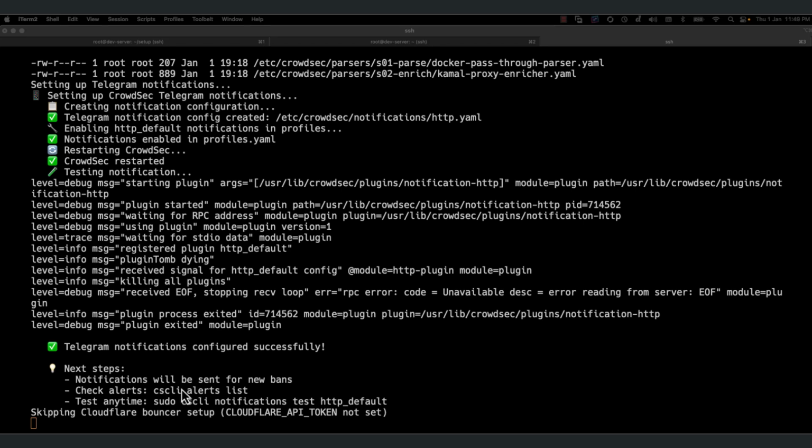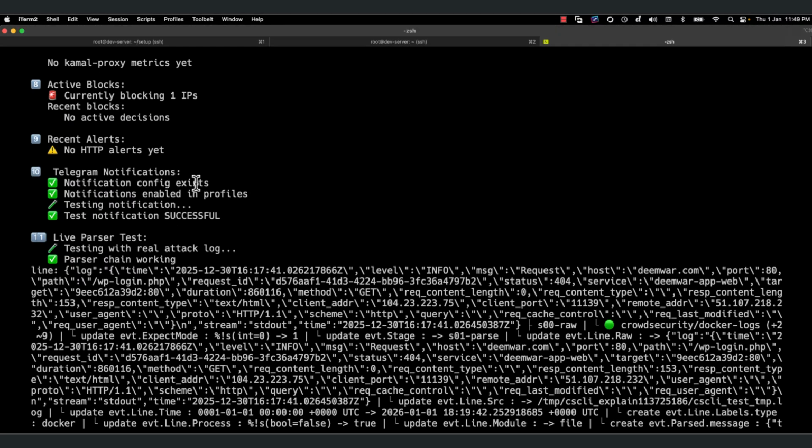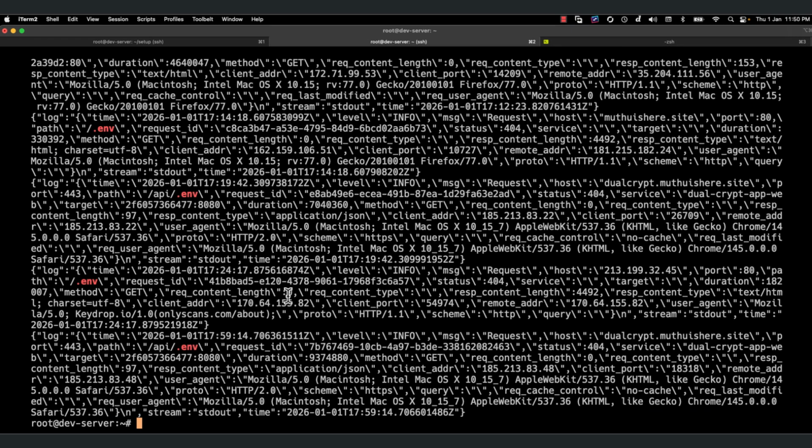Okay, seems like it has sent a custom notification and all the stuff to my Telegram. You can see here it is giving some dummy things. We will just go to our server and then see how things are. Okay.